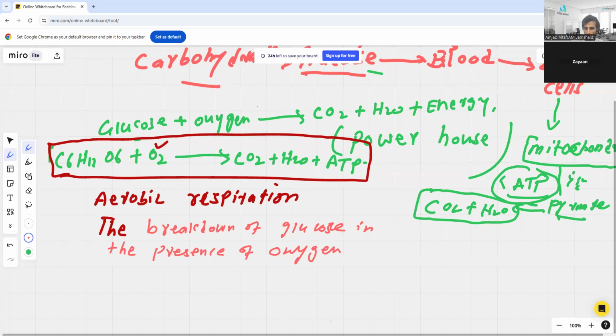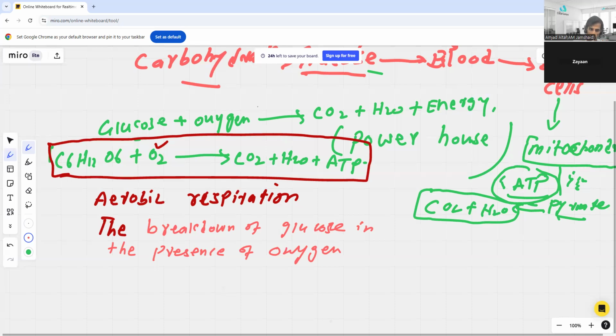Like, what is aerobic respiration? I had discussed with you two things. One is the importance of respiration itself, and the scheme of respiration overall. I started with glucose, then oxygen.